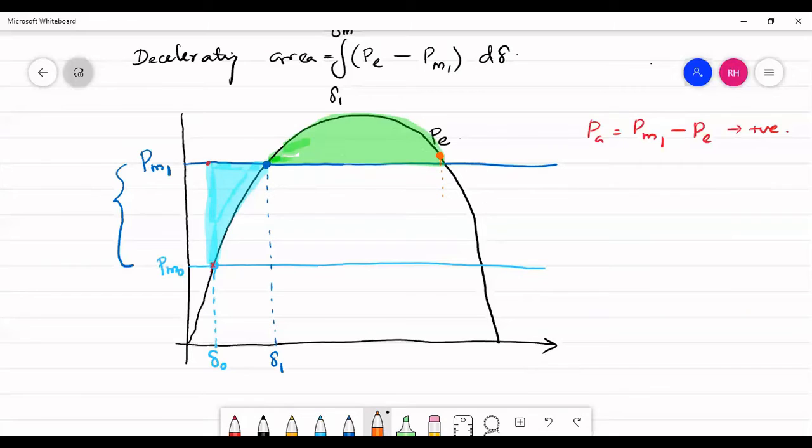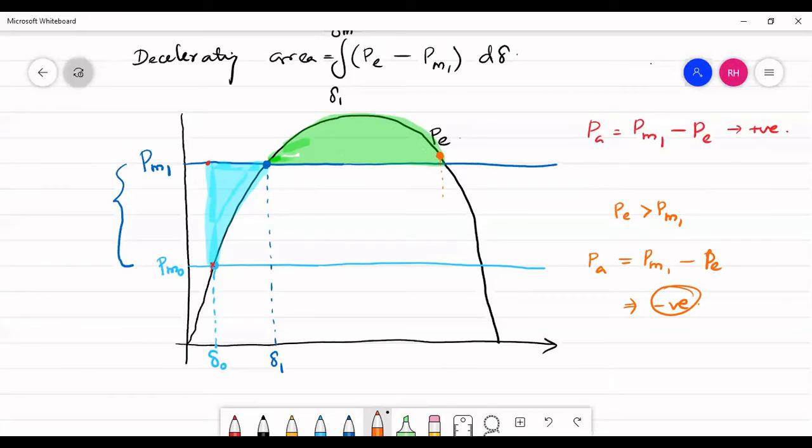So if you call this angle the maximum value, then at this point your PE is a little greater than PM1, and hence PA is equal to PM1 minus PE, right? And that difference is going to be negative accelerating power, so you'll have a deceleration.